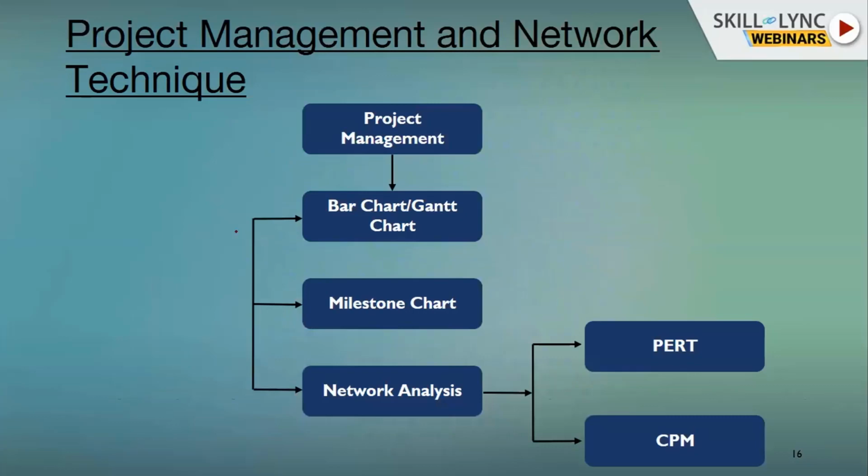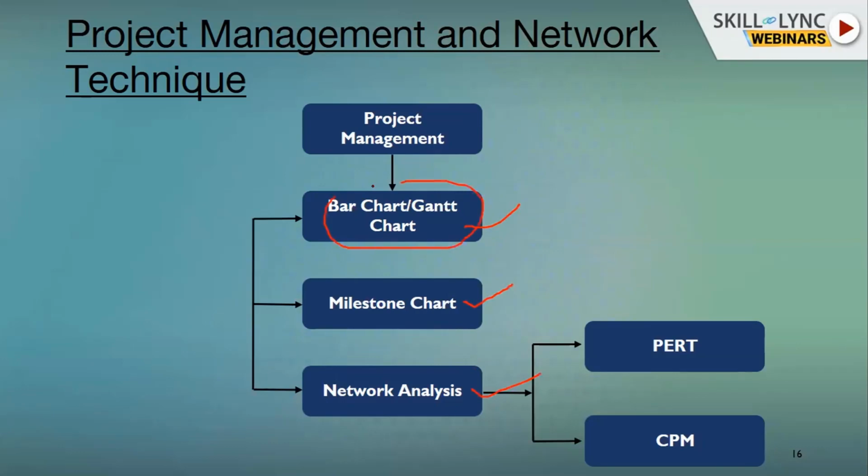So, in order to check, monitor, complete and maintain these activities, we need several tools. What are the tools being used? The bar chart and Gantt chart, second the milestone chart, and third the network analysis.